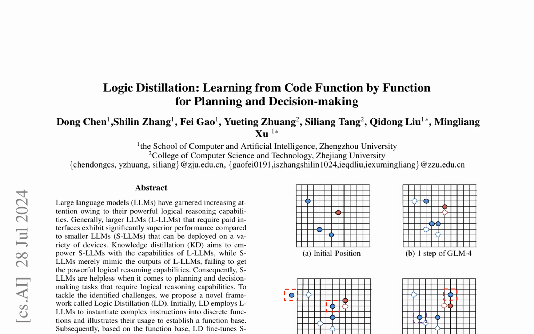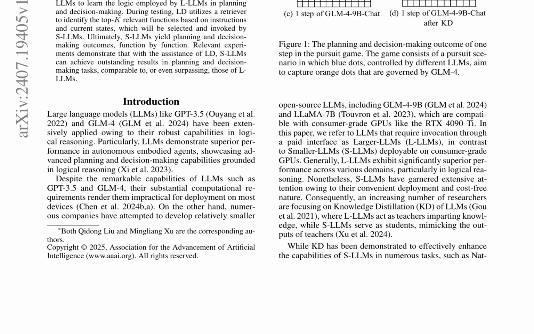The existing knowledge distillation (KD) approach has limitations, as S-LLMs merely mimic the outputs of L-LLMs without comprehending the underlying logic, leading to poor performance in planning and decision-making tasks.